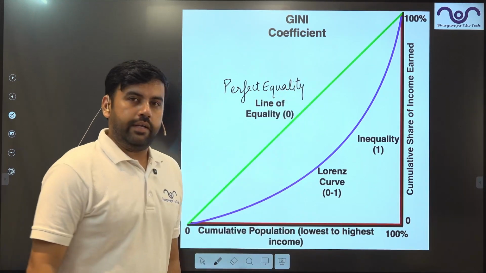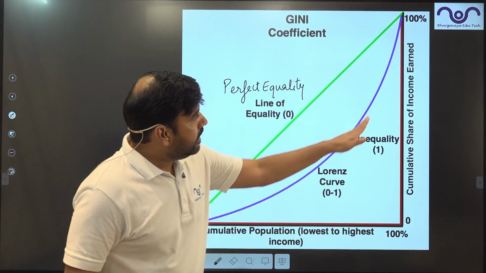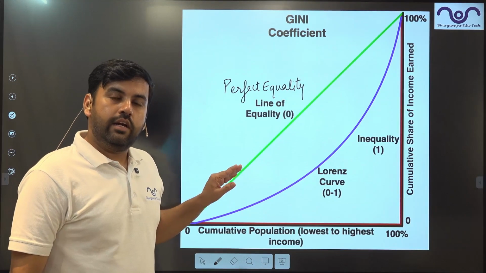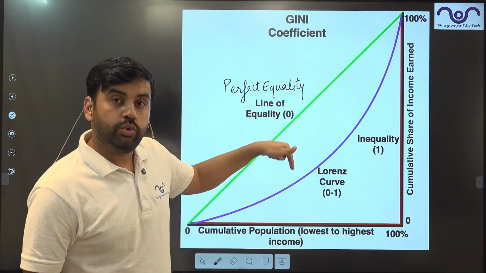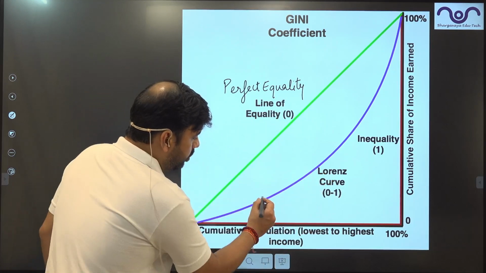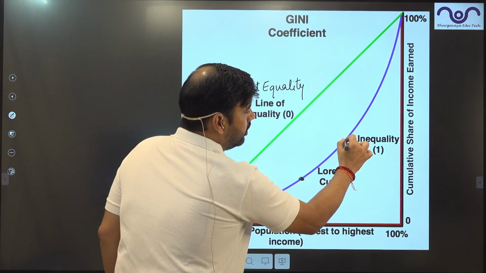Perfect equality, right? Now the blue line that you see is known as the Lorenz curve. The blue line is showing the status of a particular country. Let's say this blue line shows the status of India's population, right?